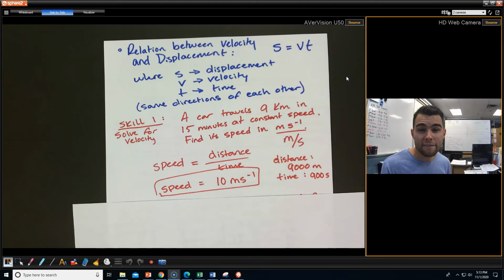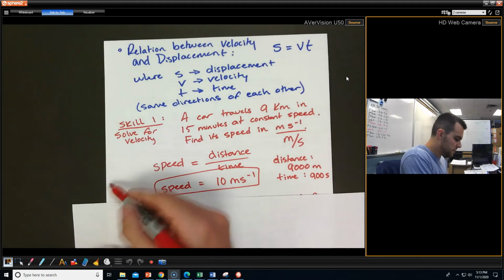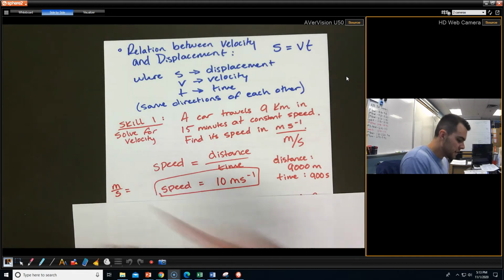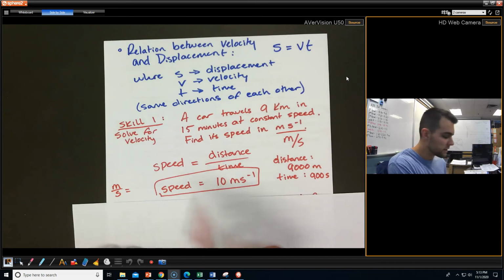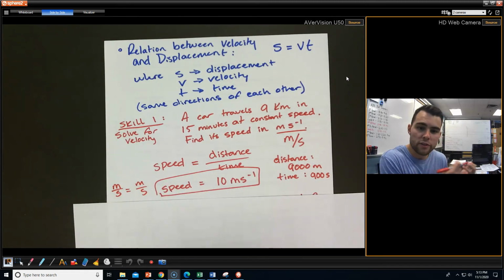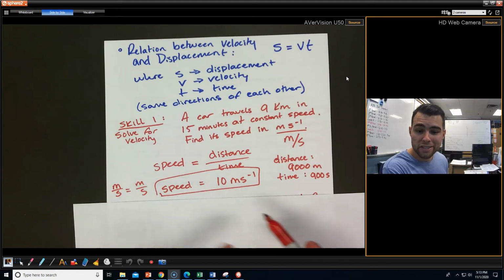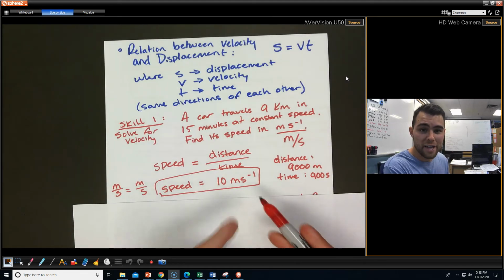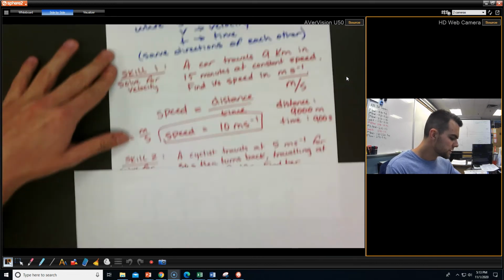Now, if you ever want to check and see if you're doing something correctly, that is when the units can become appropriate, because you know that we're looking for something in meters per second, and that needs to equal meters divided by seconds. So you can actually put the units in without the numbers as a way to check if you're doing something correctly in physics. Totally fine. For problem-solving purposes, save your units for the very end. Okay? Let's look at skill 2.